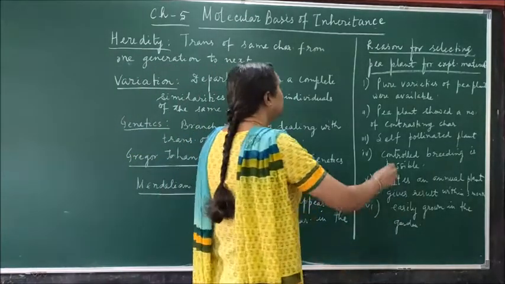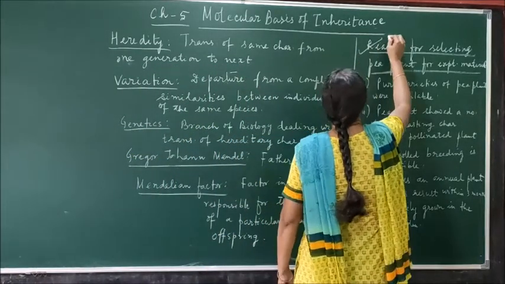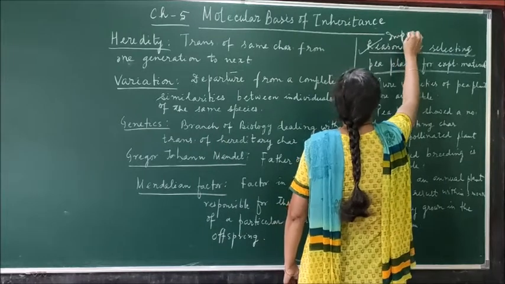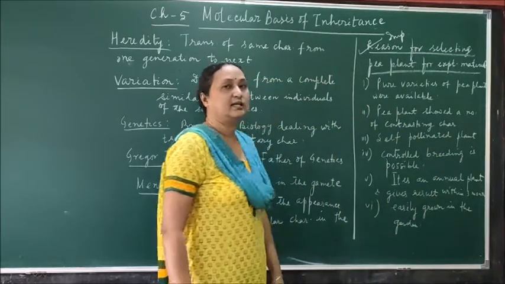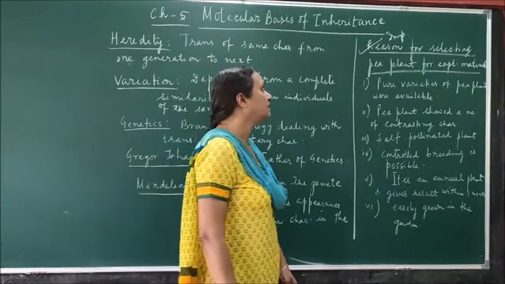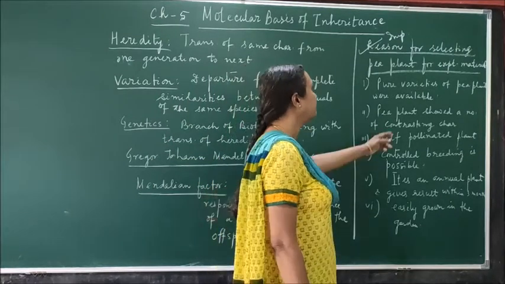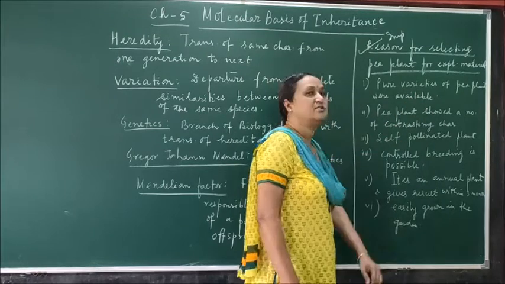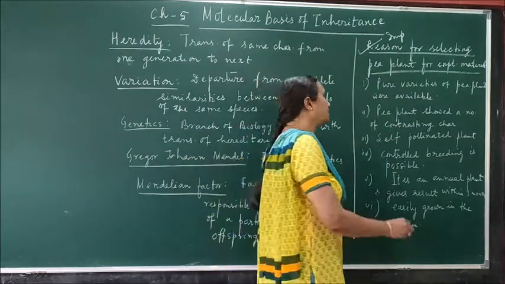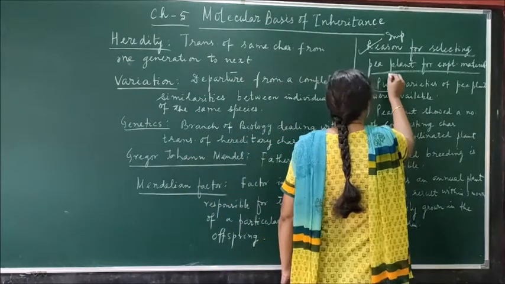Now this is also another important question, that why Mendel selected garden pea as his experimental material. So there are many points. Number one is the pure varieties of the pea plants were available. Now what is the meaning of pure?